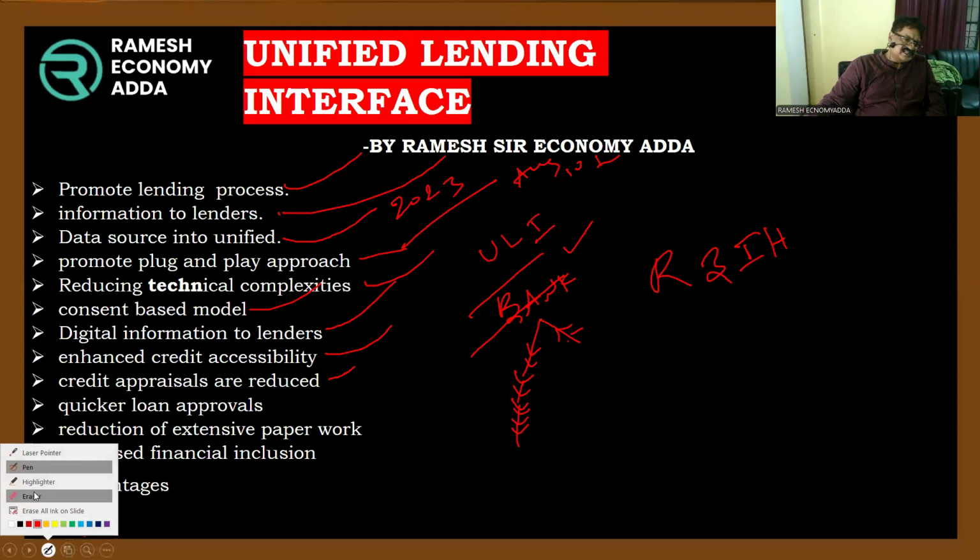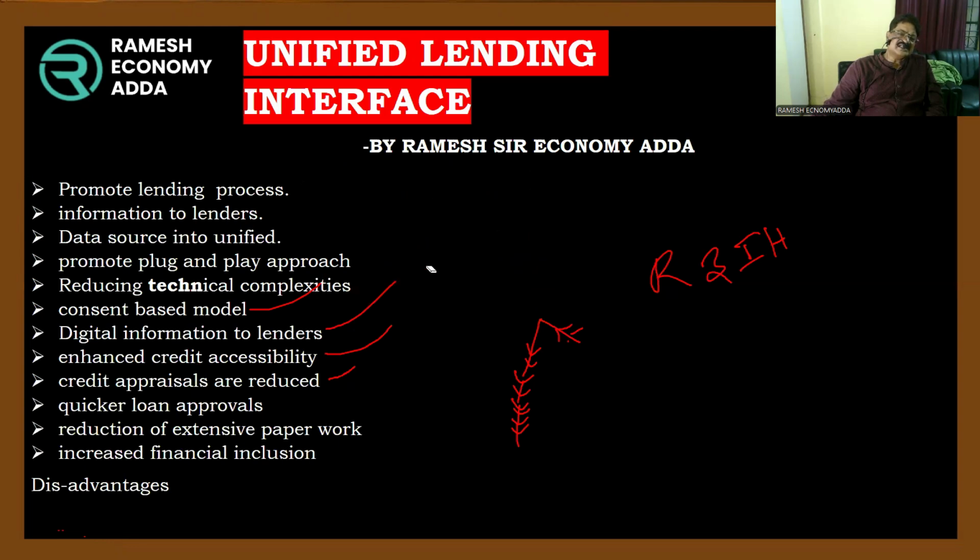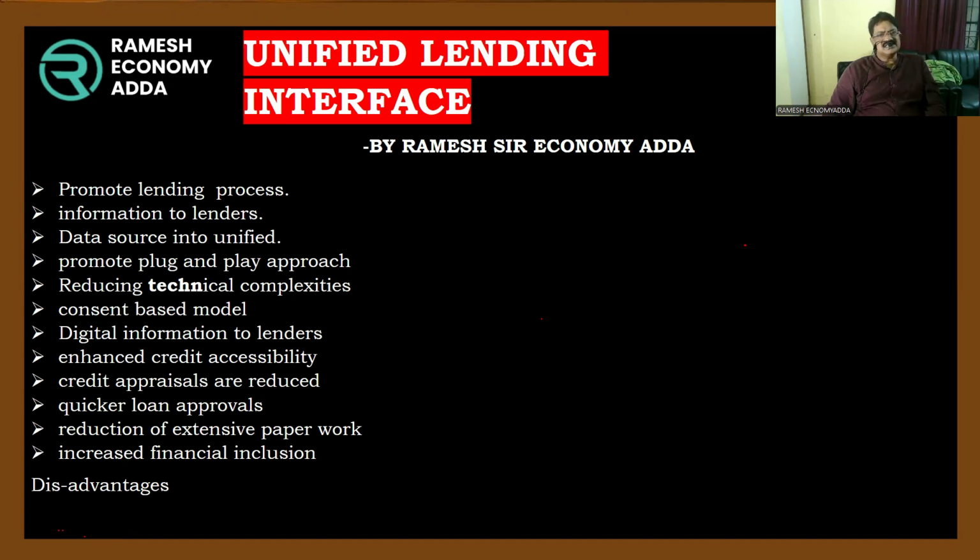Why? Because credit is very, very important for bankers. But the thing is that they need genuine data about the borrowers, which they may not procure. That's why many government banks fail in the banking sector. That's why the government reduced the number from 27 to 12; presently only 12 PSBs are running. That's why it is a good data technology, that is ULI.